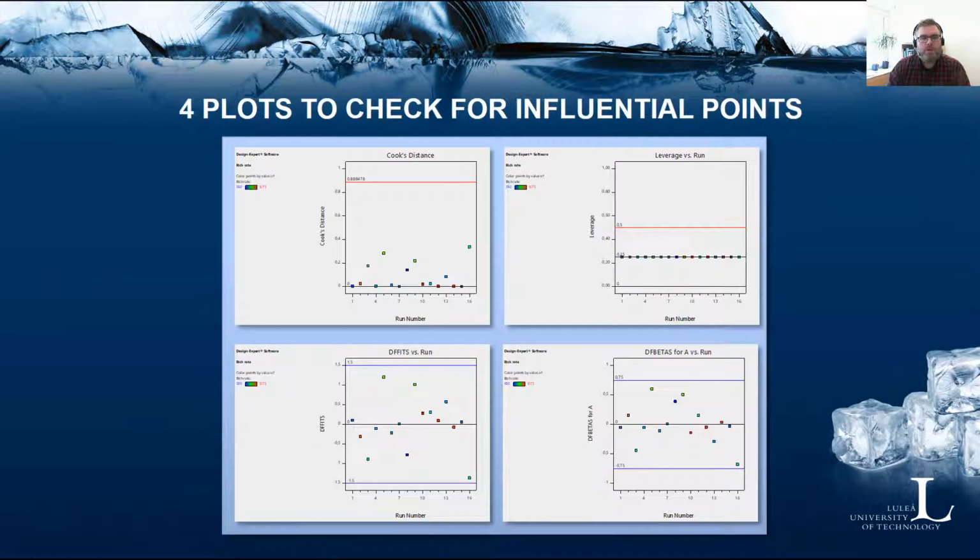Okay, so here you have 4 plots to check for influential points. You should check the topic help function in the software for a more detailed explanation. And you also get some formulas if you'd like that to see what's actually going on. So I will go through these plots quite fast and try to explain what you're seeing in the different plots. First, if you look at the Cook's distance plot, Cook's distance is a measure of how much the regression would change if the observation was omitted or eliminated from the analysis.